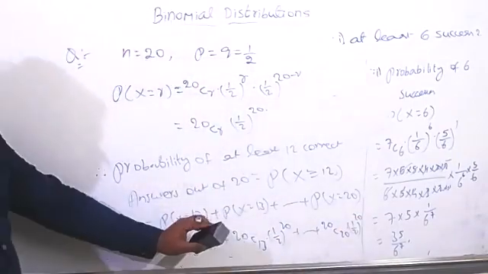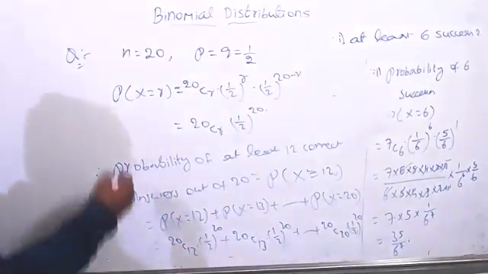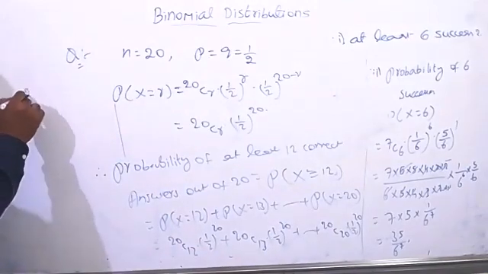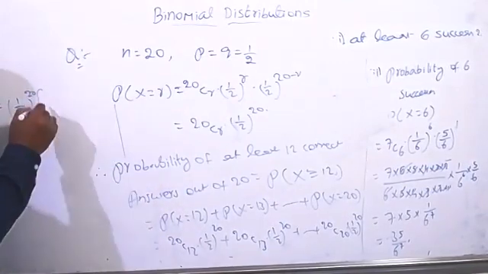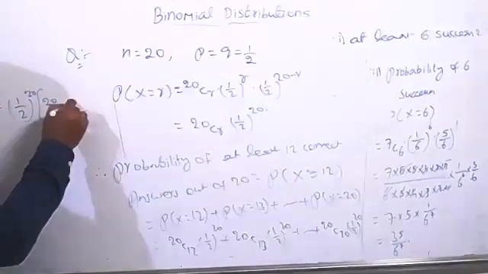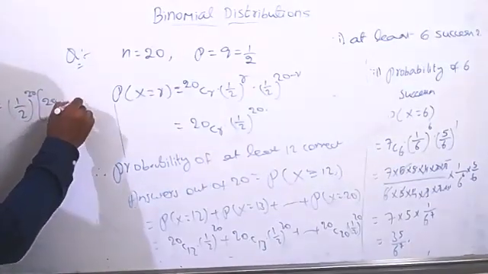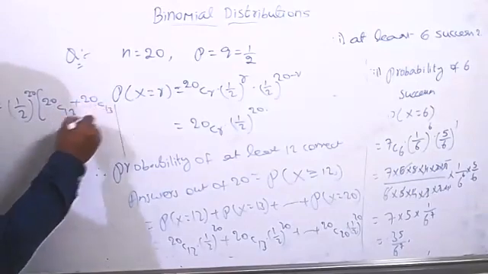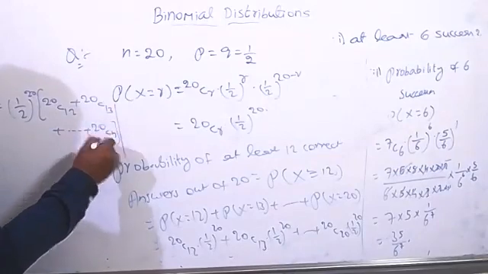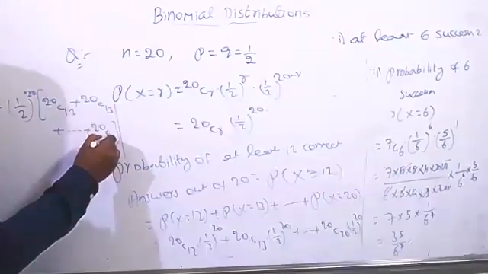But no need to simplify anything. What is the common here? 1 by 2 whole power 20 is the common. So 1 by 2 whole power 20 into the rest of all those things: 20C12 plus 20C13 plus so on plus 20C20.